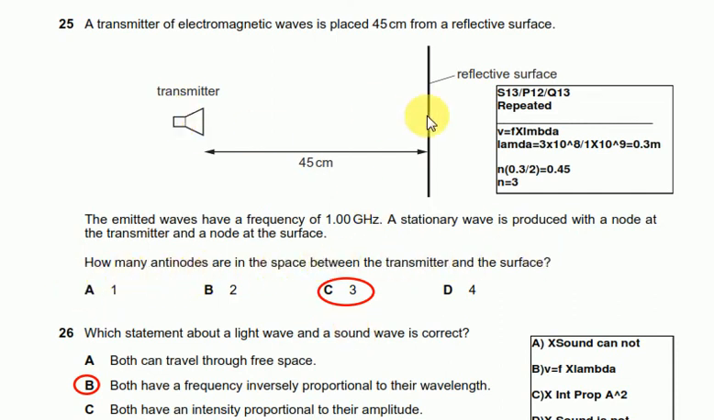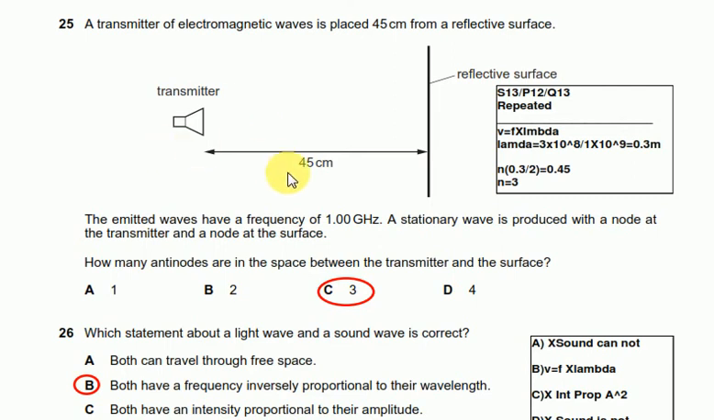You have to find that. This is a repeated question; it was repeated in summer 2013, question number 13. First we have to find the lambda. Applying v equals f lambda, lambda equals v over f. v is the speed of light, 3 into 10 to the power 8, because it's an electromagnetic wave, divided by the frequency, which is 1 gigahertz, 1 into 10 to the power 9, gives 0.3 meters. So wavelength lambda is 0.3 meters.